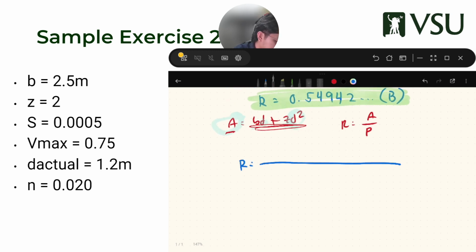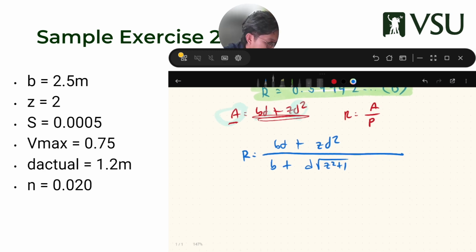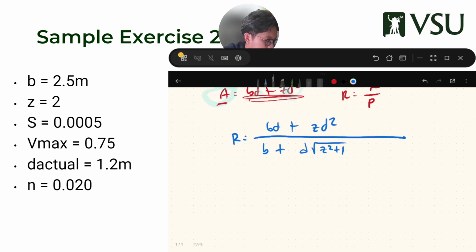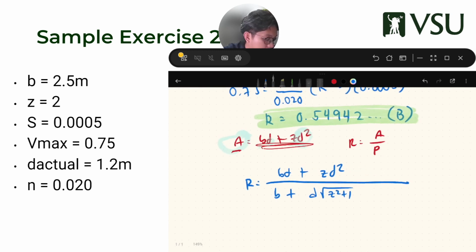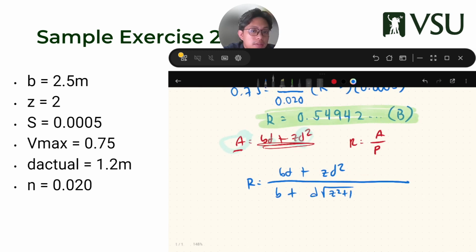R equals BD plus ZD squared over B plus D times the square root of Z squared plus 1. Remember, R is saved in B.